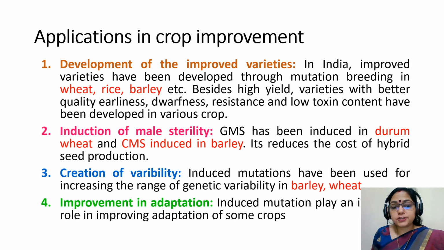Number 3. Creation of variability. Induced mutation has been used for increasing the range of genetic variability in barley and wheat. Number 4. Improvement in adaptation. Induced mutations play an important role in improving adaptation of some crops.